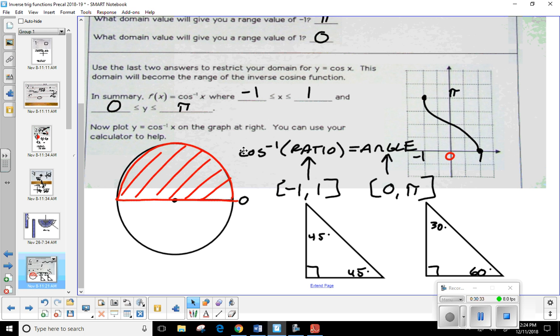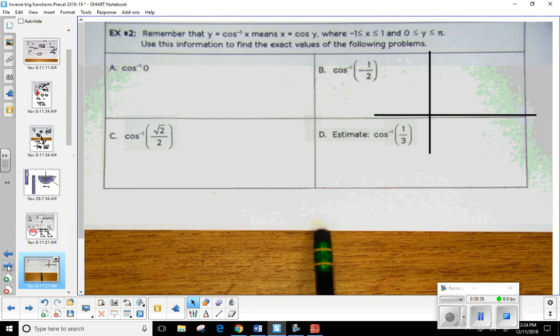Okay. Well, let's just get to some examples. Let's see what you think. We'll kind of cut to the chase. Now, we'll come back to A in a second. Let's go ahead and start with B. Cosine inverse of -1/2.